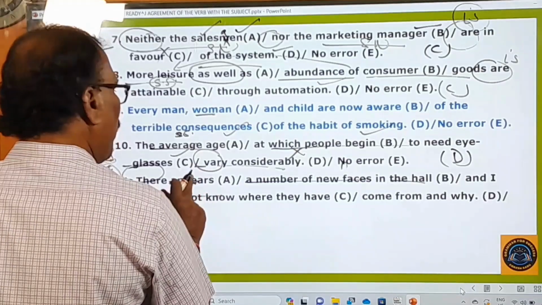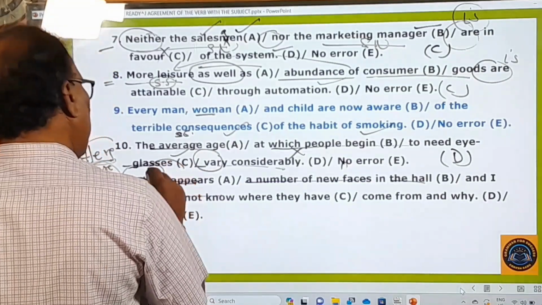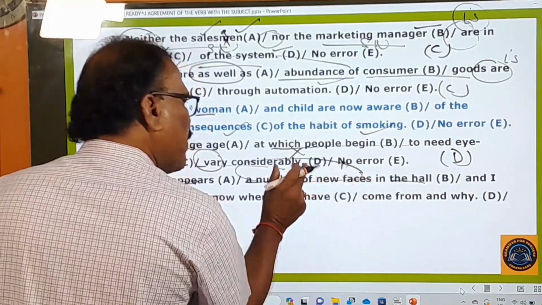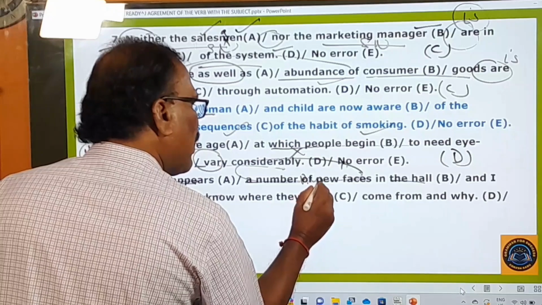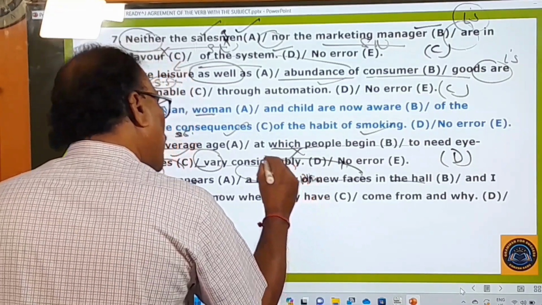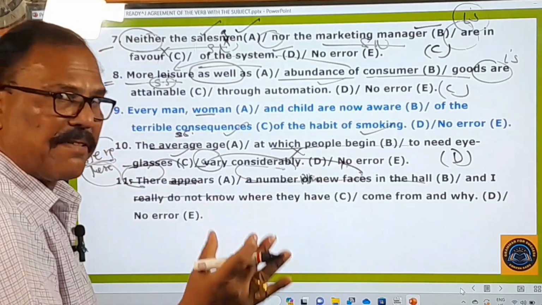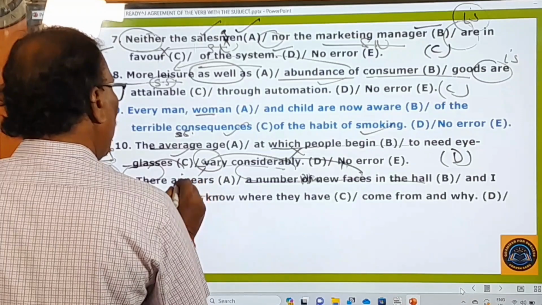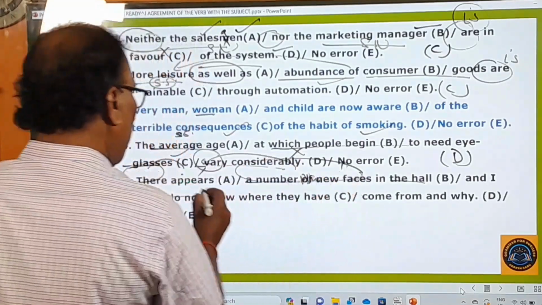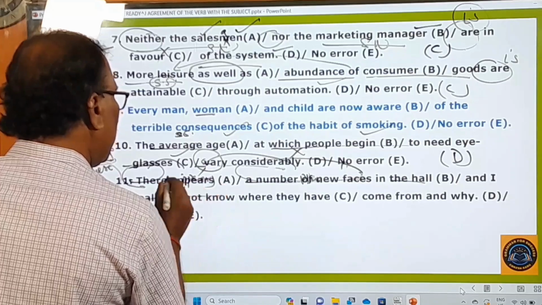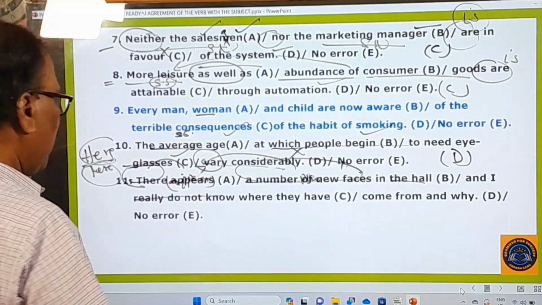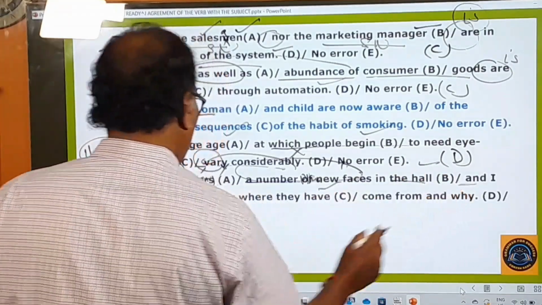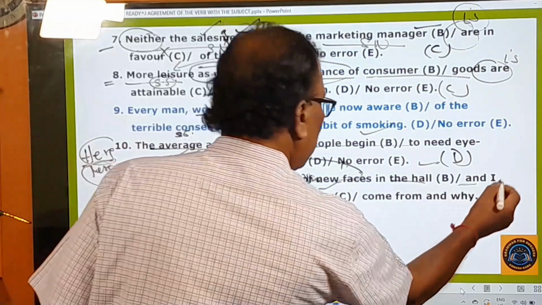So this verb depends largely not on this there, but on the real subject. What is the real subject? A number of new faces. It is a plural subject. So according to this, you have a number of new faces, many. So here this verb should not be in the singular number. It should be in the plural: there appear a number of new faces. It should be appear, but it is unnecessarily appears, the singular one. That's why this A part is wrong, B part is right, C part right, and all other parts are right. And here the answer is A part.